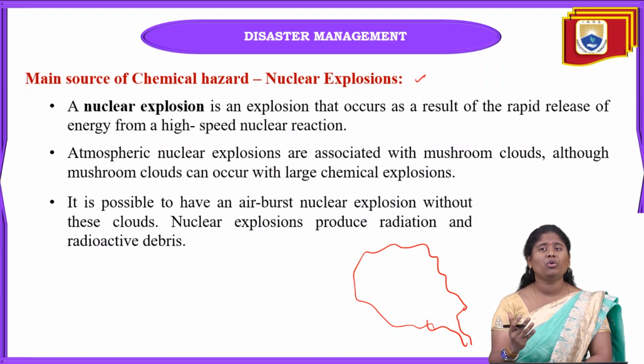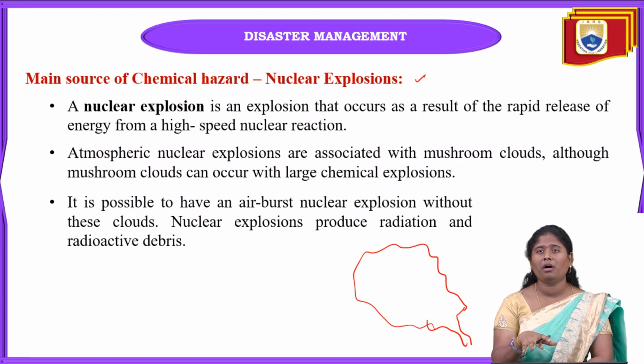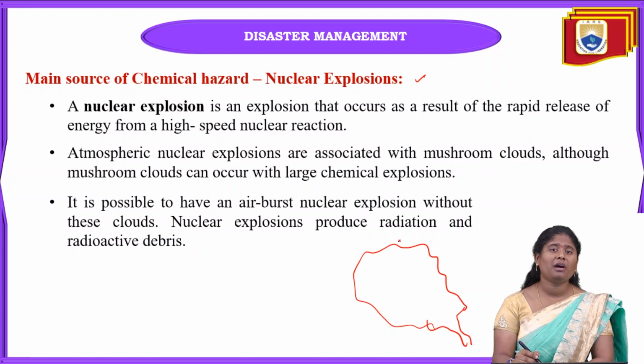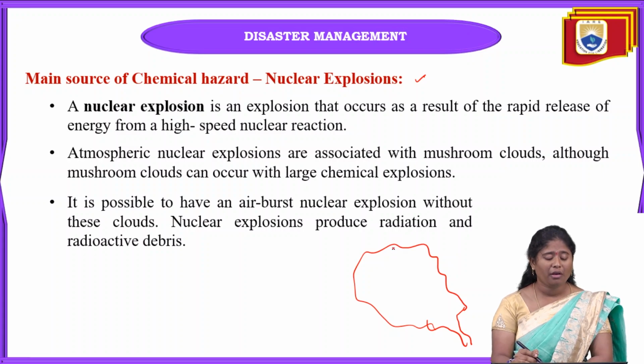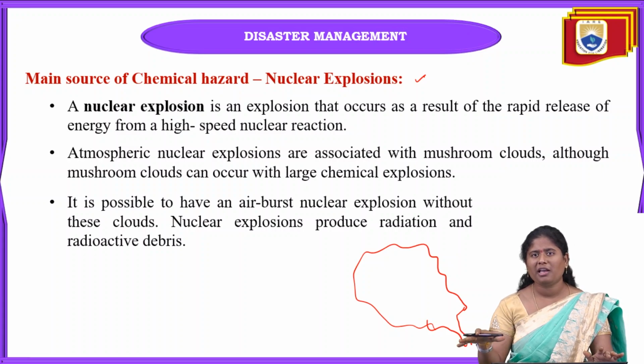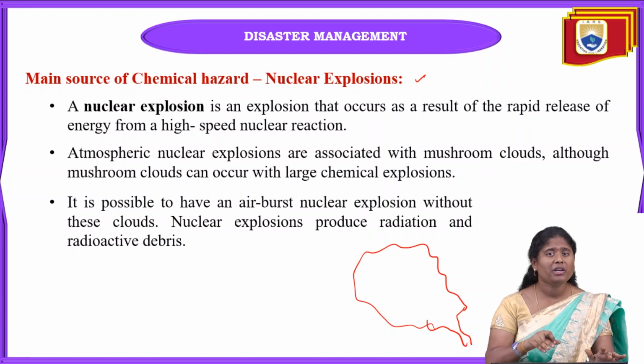An airburst nuclear explosion without these types of clouds is possible, but these nuclear explosions produce radiation and also radioactive debris. Why? Because these radioactive substances are very, very harmful. When people in the nearby area are exposed to these radioactive materials, they definitely suffer from numerous diseases.